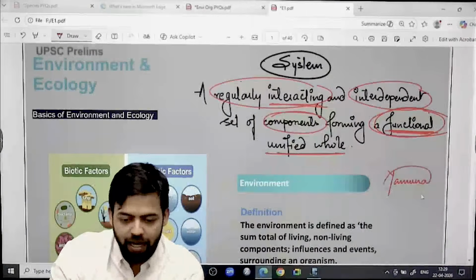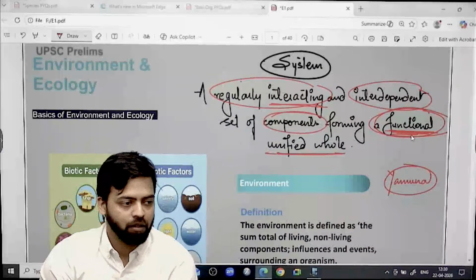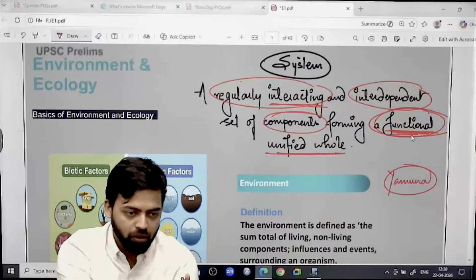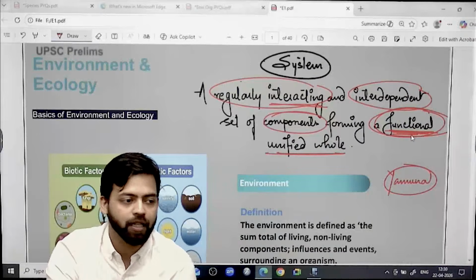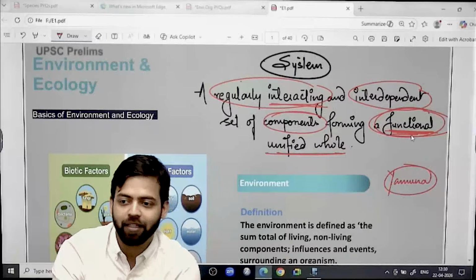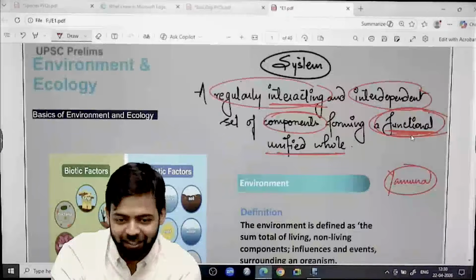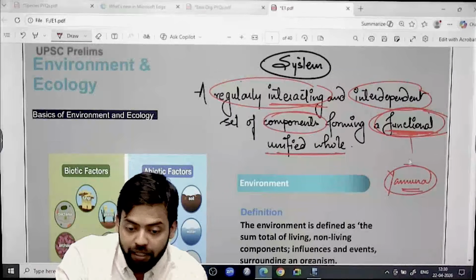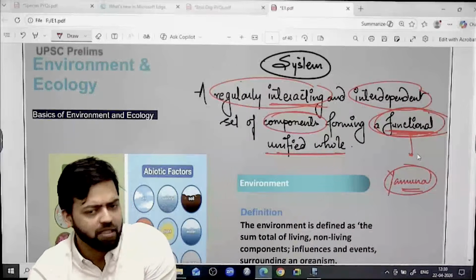Why do we say Yamuna is dead? Because it is losing its functionality. The role of the river is not being fulfilled by Yamuna, particularly in this stretch, right? And as far as water is concerned, you know the status of water in Delhi. More uranium than the nuclear power plant in India can be found in Delhi's water. This is the scenario. Functionality is being lost. So the functional aspect becomes very, very important whenever we talk about a system.